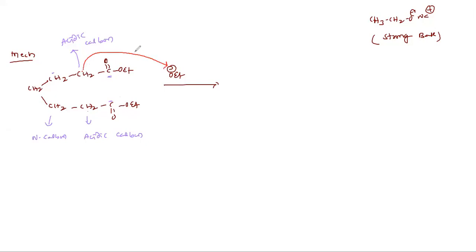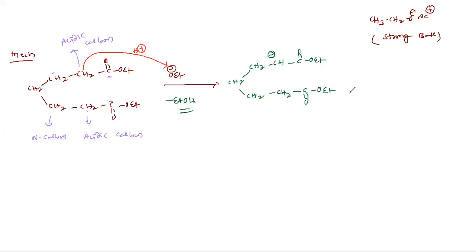Carbon gets the negative charge, right? CH2, CH minus, C double bond OEt, then CH2, CH2, then C double bond OEt. Here ethanol, EtOH, is lost: OEt minus plus H plus gives ethanol.